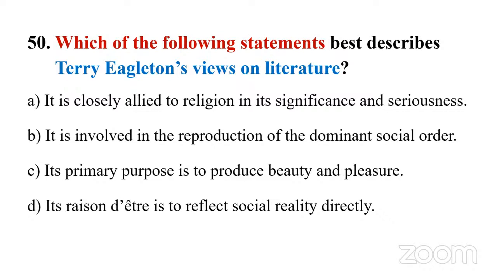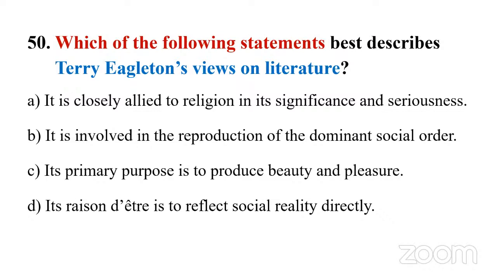It is involved in the reproduction of the dominant social order, because there is always a class fight, right? So we have the owning class and the working class. That is the predominant theme in any piece of Marxist work, right? They always focus on the clash between these two classes. Maybe that one, or simply reflect social reality directly.